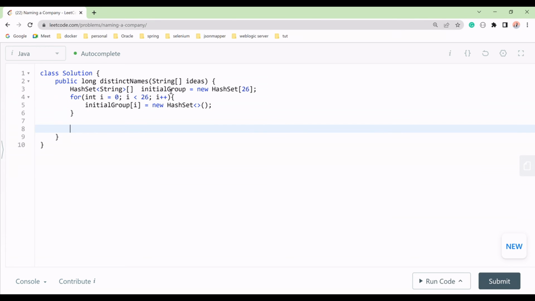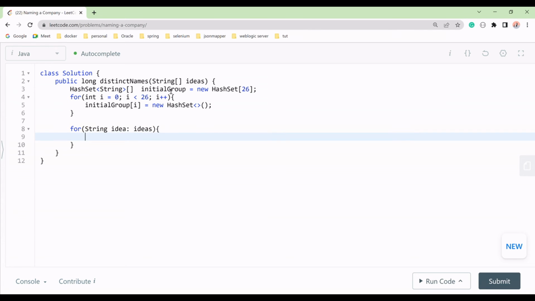Now for all the ideas, we'll take them one by one. Let's suppose we have an idea string, which is nothing but our idea, and this idea we take from ideas. Now on the initials group, we will take the idea, and this idea's first character is our initial.